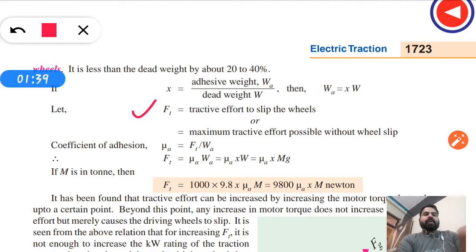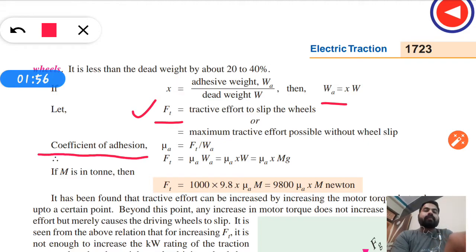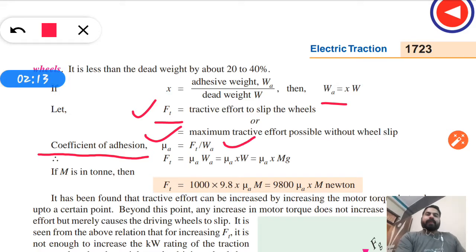If FT is the tractive effort to slip the wheels and WA is the adhesive weight, then the coefficient of adhesion, which is mu A, will be the ratio of tractive effort to slip the wheels to the adhesive weight, so mu A equals FT upon WA.